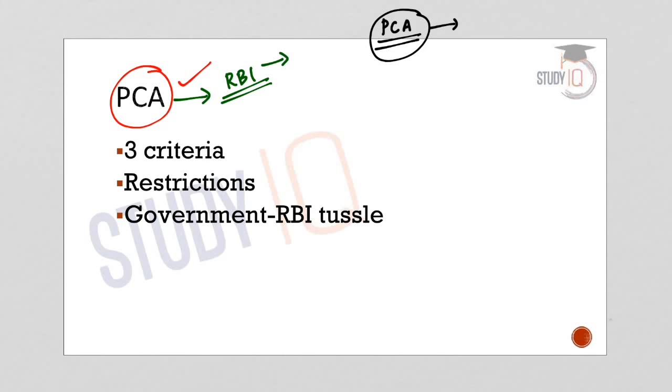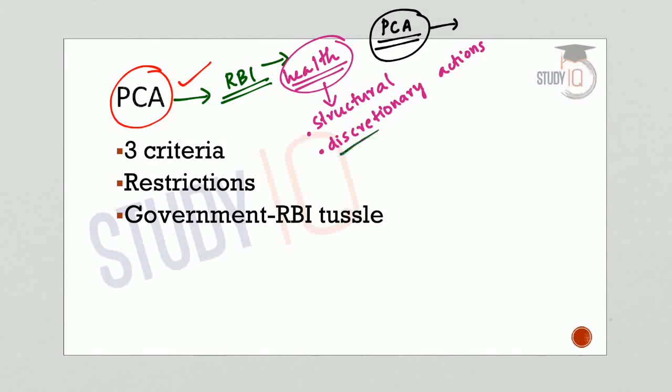So what is the purpose of issuing the PCA framework to banks by the RBI? This is to maintain the sound financial health of the banks. To maintain the financial health of the banks, RBI initiates certain structural or discretionary actions for banks under the PCA. Now, what are the parameters based on which RBI would be taking these actions, or how will RBI put the banks under the PCA framework? It is based on 3 important factors, or what we call 3 important regulatory trigger points.